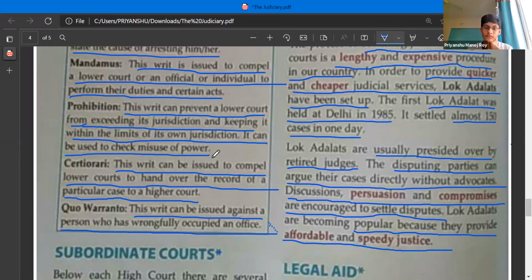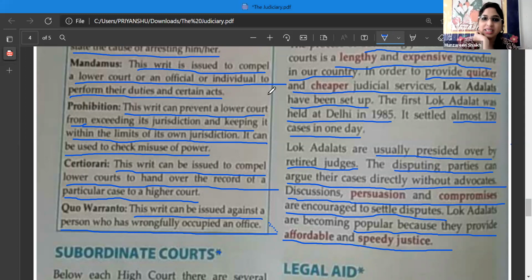But ma'am, if the person is fighting for what is right, then how can it be like that? They are in the Lok Adalats. They are fighting their own cases, but there is a person listening to them. He is the one who's going to take the decision. Ma'am, they can't fight. Fight means what? What do you mean by fight? Hitting each other, a physical fight? Yes. Then they don't need to approach Lok Adalats. They can do that even on streets, isn't it, Vivan? Why waste the Lok Adalats' time, the retired judges' time over here?